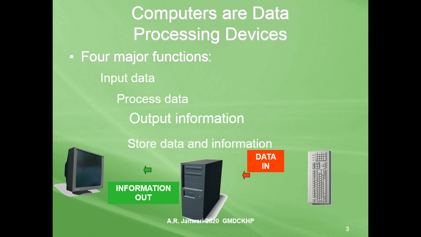And to process data means the data which is in the computer through input, which you put into the computer, is manipulated or organized or sorted or calculated. This type of process is called processing data or data process. Computer uses some specific devices like CPU and some other devices to process the data,